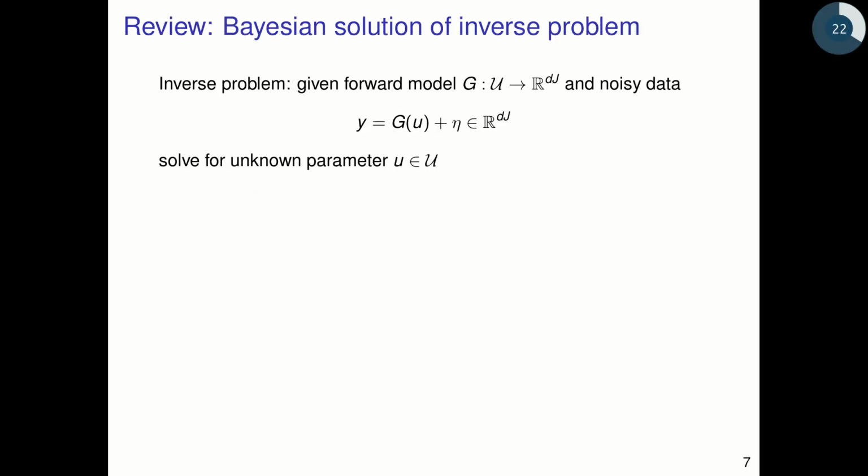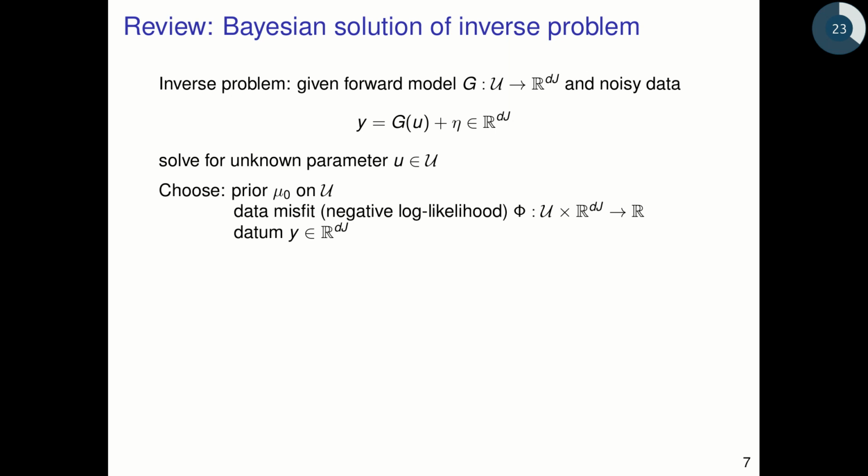Let's review Bayesian solutions of inverse problems just briefly. In an inverse problem, we're given a forward model G, a mapping from the parameter space to the observation space, and we're also given noisy data of the form y equals G of u plus eta, and the task is to solve for an unknown parameter u.